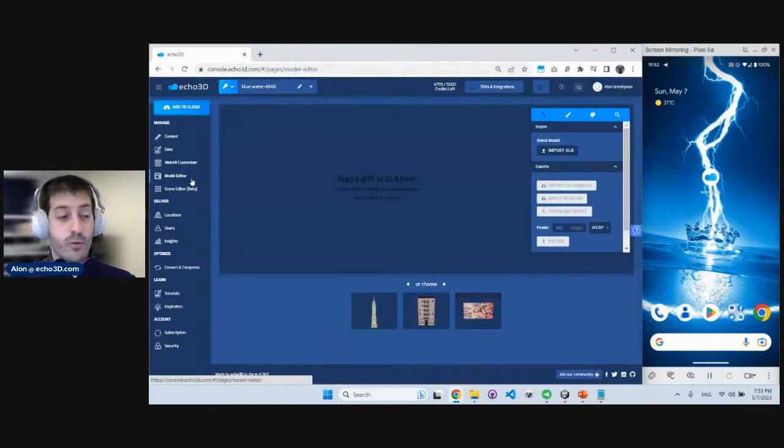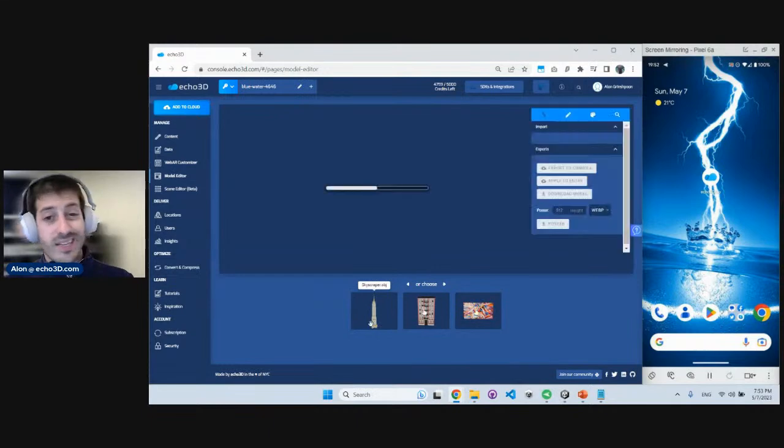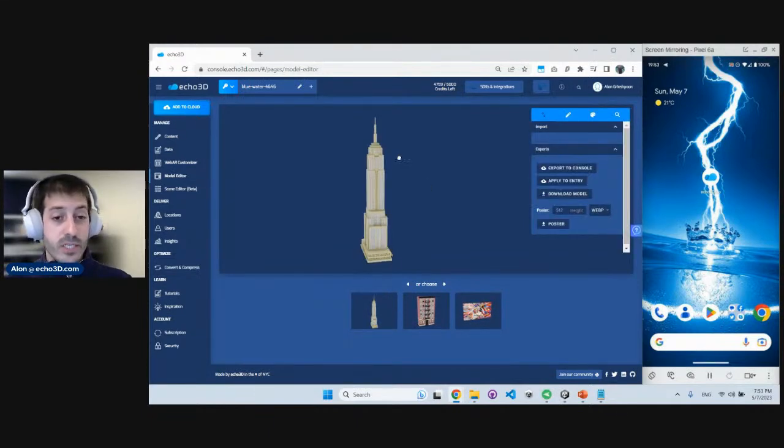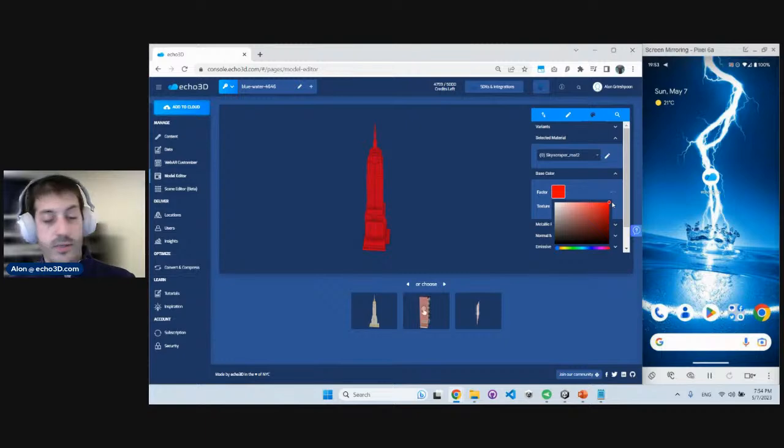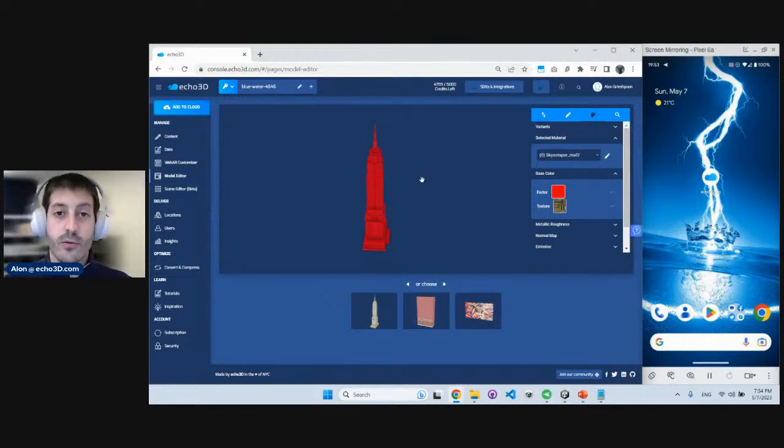Another really powerful tool is our model editor. If you want to edit your model or create variations of the model, you can do that inside the Echo console. So imagine that Christmas is coming up and you want to retexture all your assets to become Christmas themed. You can do that right here. For example, I want to retexture this model to be red. I want to light the Empire State Building red. There you go. I can do it here. So super, super simple. And again, you can edit those assets and create variants of those assets inside Echo, so you don't have to go back to Maya or Blender and recreate the asset.